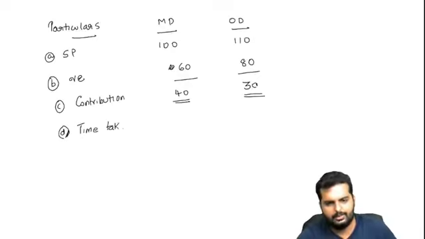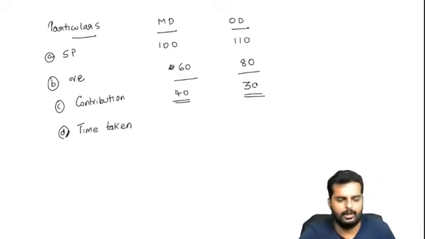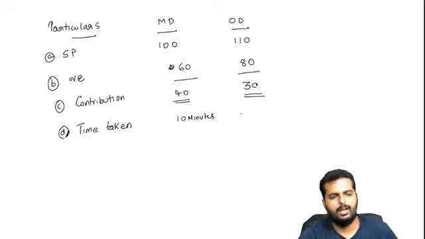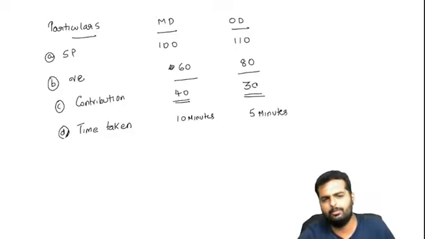Now, time taken to make one dosa. Let us assume the time taken to make a masala dosa is 10 minutes. But let's say onion dosa can be made in 5 minutes of time. You don't have to boil any potatoes, so you save time. Let's assume it that way for the time being. Alright. This data is available.